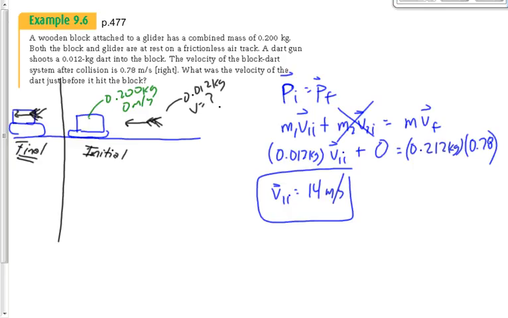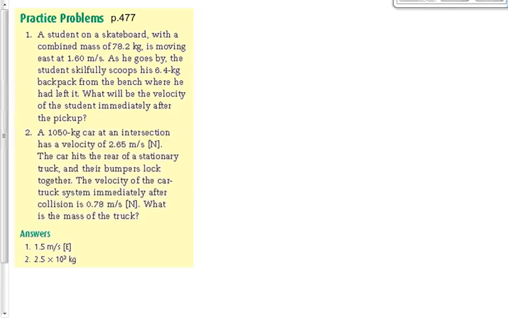You can imagine how something like this might be useful as a police officer. You're investigating an accident scene. You measure the tire marks, the skid marks on the road to determine how fast things were moving after the collision. But wait, we can calculate how fast the car was moving before the collision. Why is that useful? Because it might be useful to know whether the guy was speeding or not before he collided, right? So we do almost the same calculation if we're analyzing that accident scene. Does that make sense? All right, let's take a look at those two questions, please, on page 477.